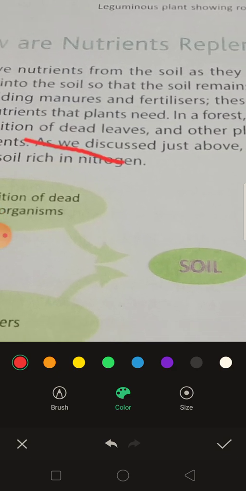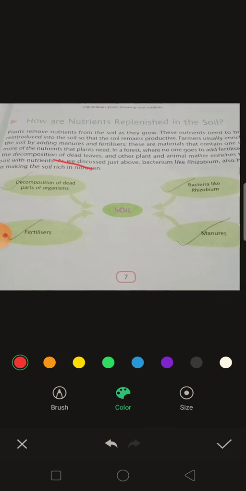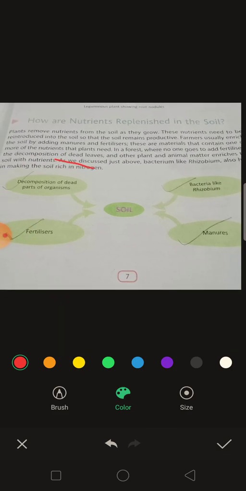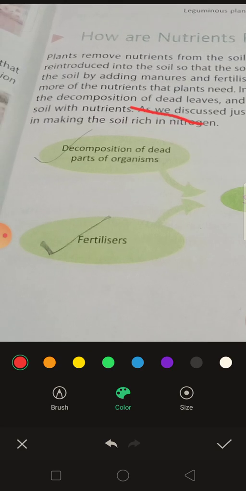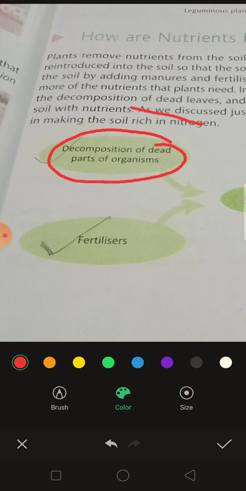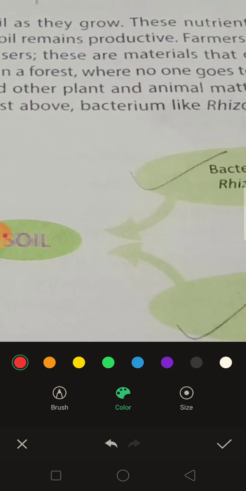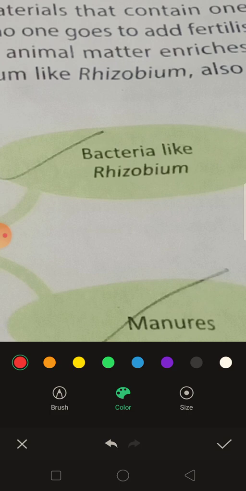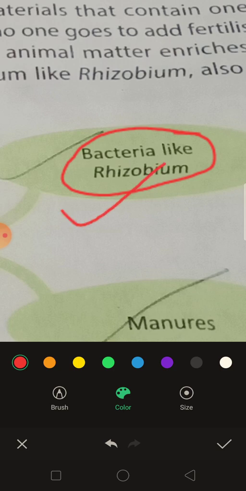Look here. Here are 4 ways to enrich the soil with nutrients. Farmers use 4 ways to enrich the fertility of the soil. First one is the decomposition of the dead plants and animals. This is the first way to enrich the fertility of the soil. Next one is bacteria like rhizobium. We have studied about the bacteria rhizobium that convert atmospheric nitrogen into soluble nitrogenous compounds. In this way also the soil gets enriched by nutrients. The soil becomes fertile.